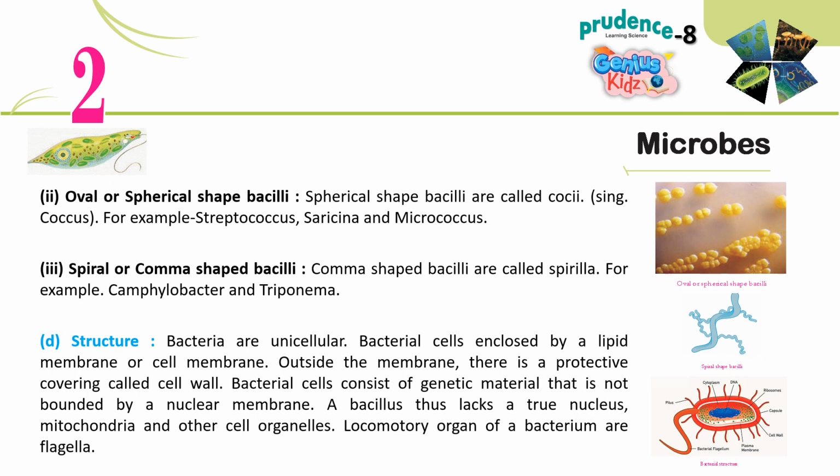D. Structure. Bacteria are unicellular. Bacterial cells are enclosed by a lipid membrane or cell membrane. Outside the membrane, there is a protective covering called the cell wall. Bacterial cells consist of genetic material that is not bounded by a nuclear membrane. A bacterium thus lacks a true nucleus, mitochondria, and other cell organelles. The locomotory organs of a bacterium are flagella.